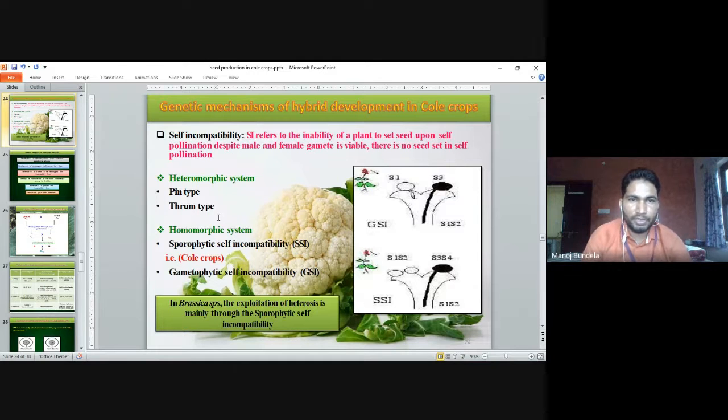In self-incompatibility, we can use the heteromorphic system, where pin or thrum type flowers are present. The homomorphic system means sporophytic self-incompatibility and gametophytic self-incompatibility. In Brassica species, the exploitation of heterosis is mainly through sporophytic self-incompatibility. So if we apply heterosis, normally we use sporophytic self-incompatibility.